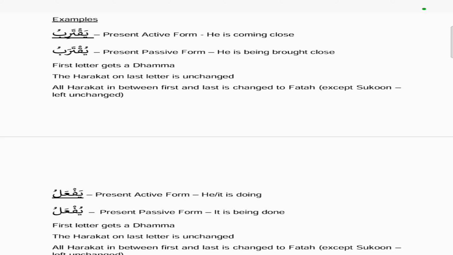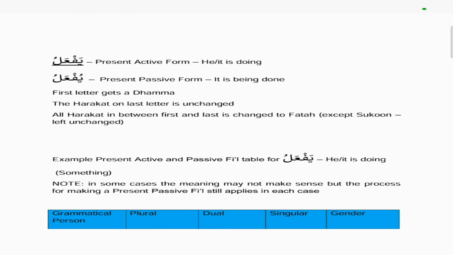So the qaf in the active has a sukoon, it's still got a sukoon in the passive. The ta which comes after the qaf, in the active it has a fatha, in the passive it takes a fatha because all of them become fatha. And if you look at the ra in the active form, it has a kasra, but then in the passive form it takes a fatha because everything between the first letter and the last letter takes a fatha except the sukoon which remains a sukoon.